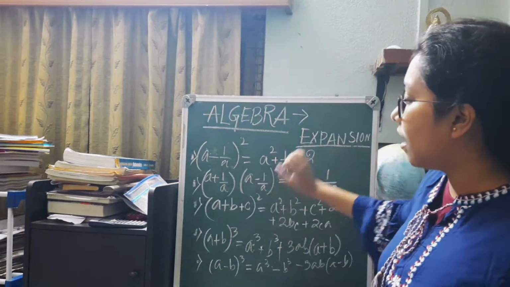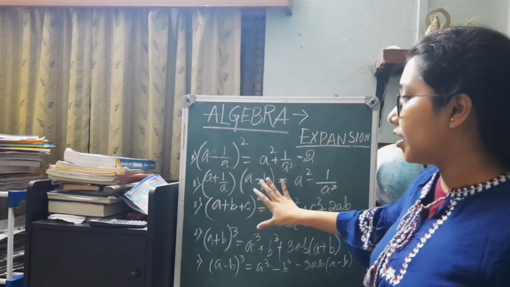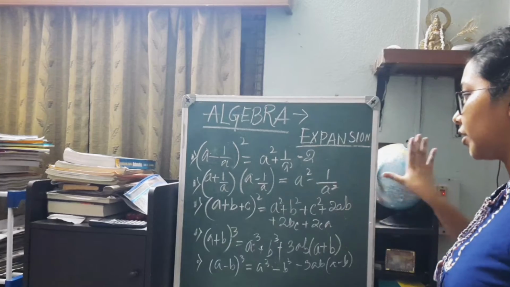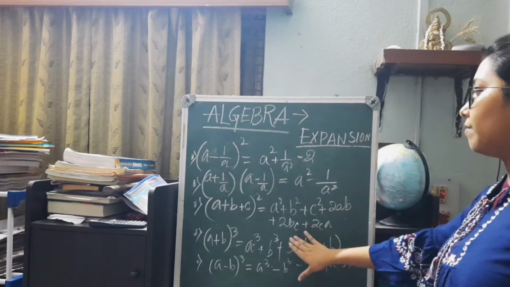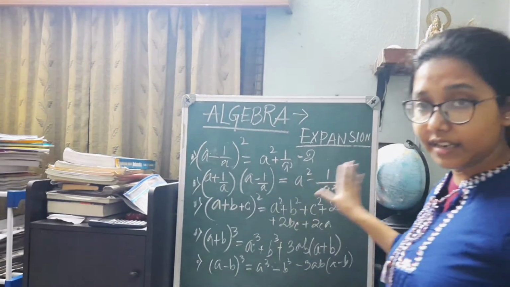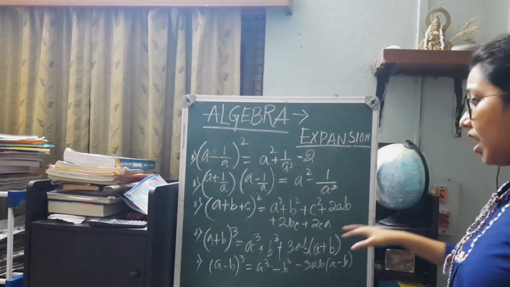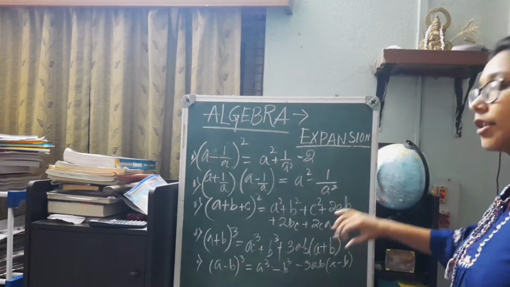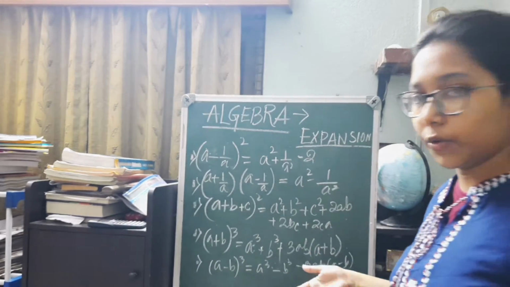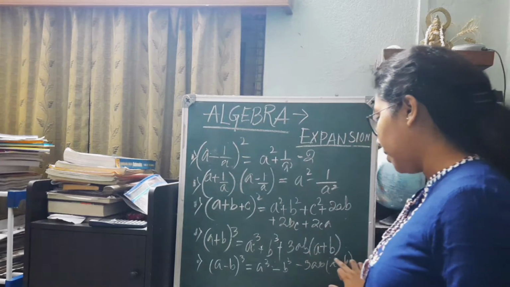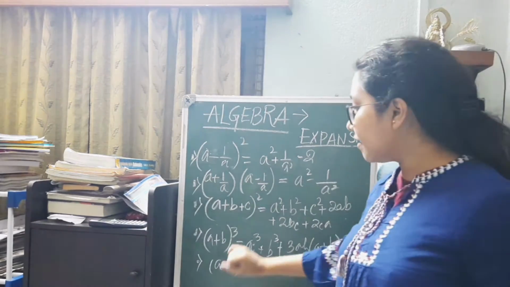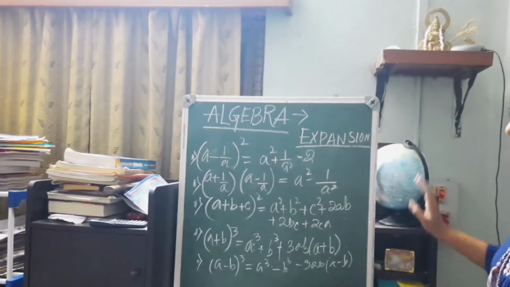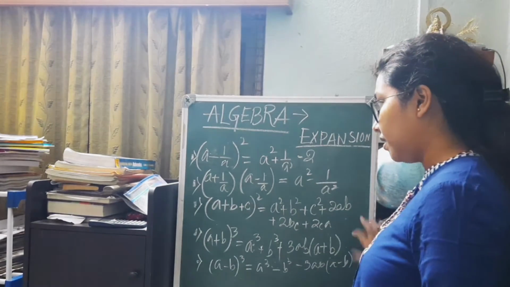The third most important formula is a plus b plus c whole square, which as you can see is a square plus b square plus c square plus 2ab plus 2bc plus 2ca. It is an identity applicable for every value. Now a plus b whole cube is a cube plus b cube plus 3a square b plus 3ab square, which is the same as 3ab into a plus b. And finally a minus b whole cube is a cube minus b cube minus 3ab into a minus b.